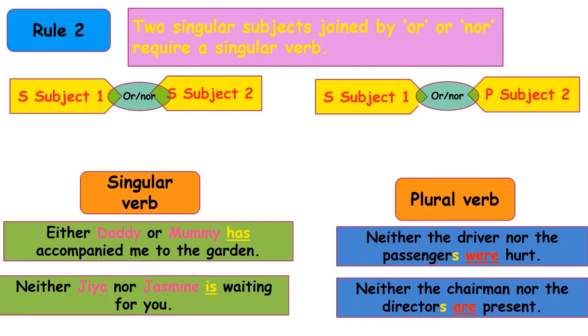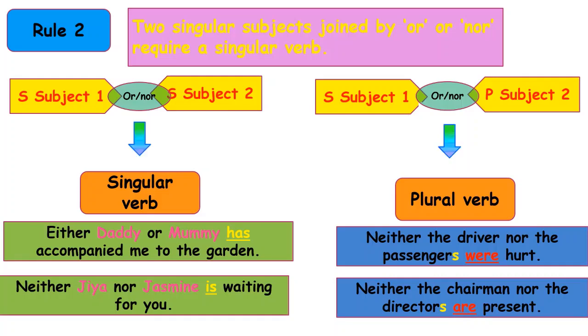But if there is one singular subject and the other subject is plural, and when they are joined by or, nor, we use a plural verb. Let's look at some examples. Neither the driver nor the passengers were hurt. Now, driver is a singular subject, whereas passengers is a plural subject. And so, as per the rule, we are using the plural verb were.